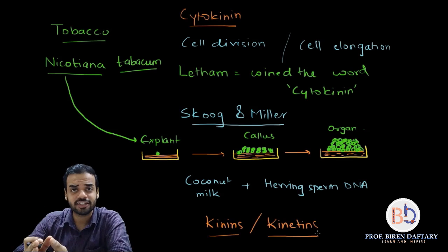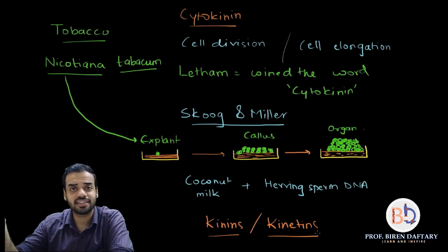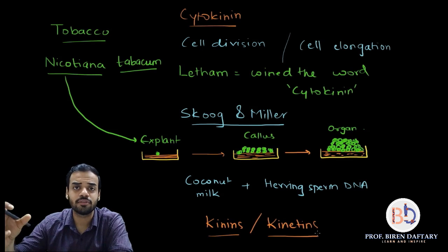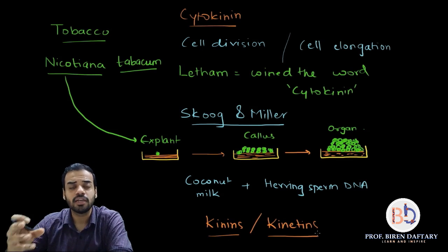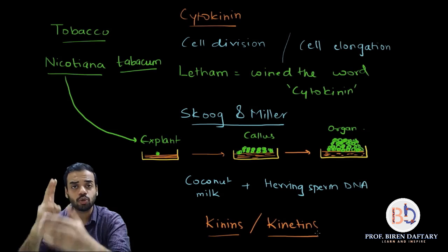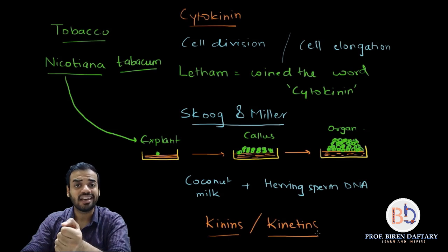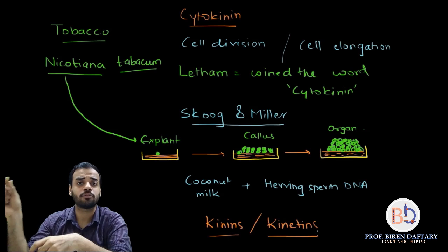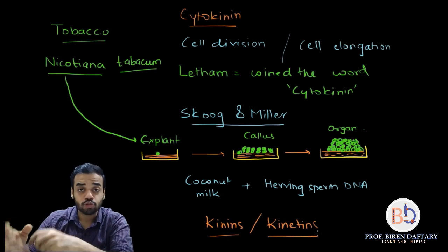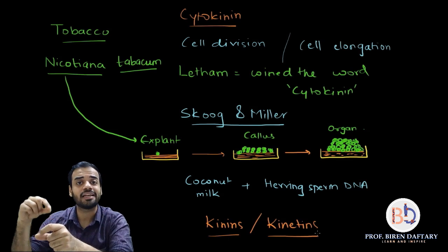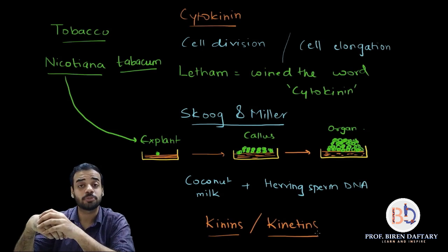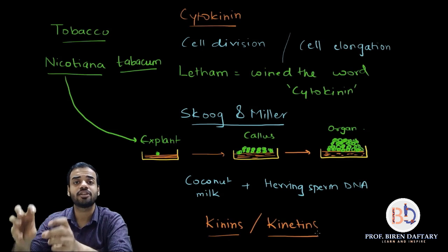Once again, what experiment did they do? They did a tissue culture experiment. So they took a cell from Nicotiana tabacum, which is the tobacco plant. They grew it in an artificial medium, adding nutrient medium, and they realized that the callus is forming. However, when they added two extra substances, coconut milk and herring sperm DNA obtained from the sperm of herring fish, they realized that the division of callus became much faster. So there were some things present in the coconut milk and the sperm of herring that were making the cell division process much faster, and these substances they called